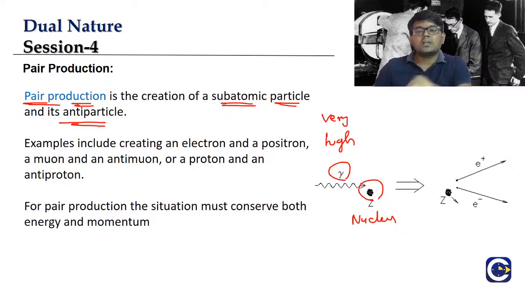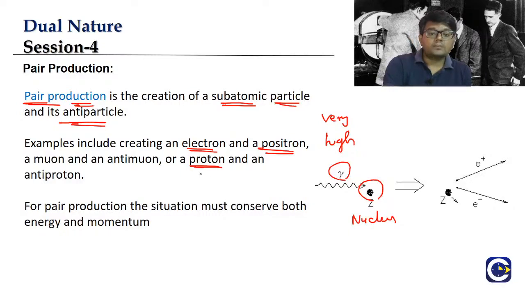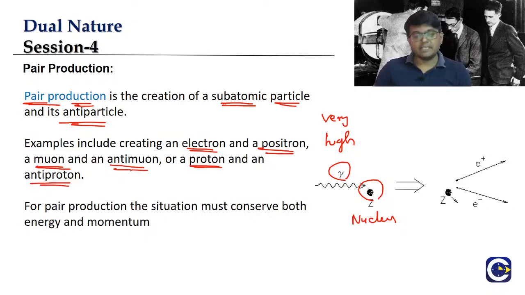What is this antiparticle concept? We will study it in the nucleus chapter. But here, just to give you the idea, of particle and antiparticle, like we have the electron. The antiparticle for the electron is what? Positron. Then we have the proton, so we have the antiproton. Then we have some other subatomic particles called muons and neutrinos. For every one of these subatomic particles, we can have the corresponding antiparticle. We will learn about the antiparticle later.